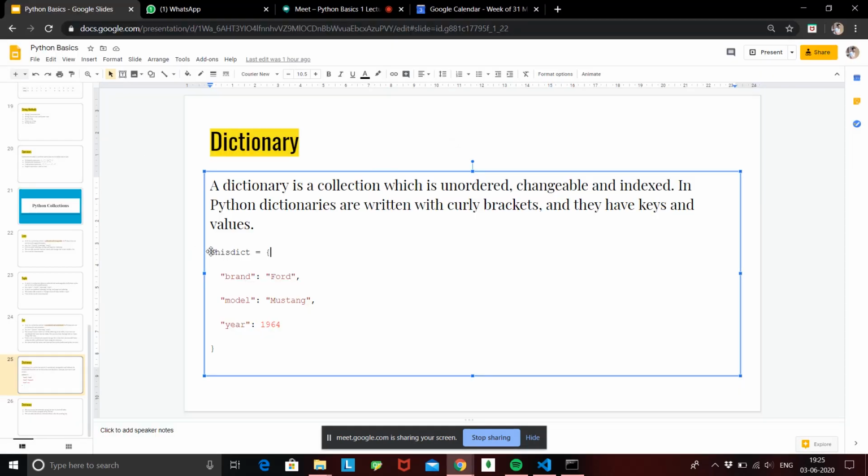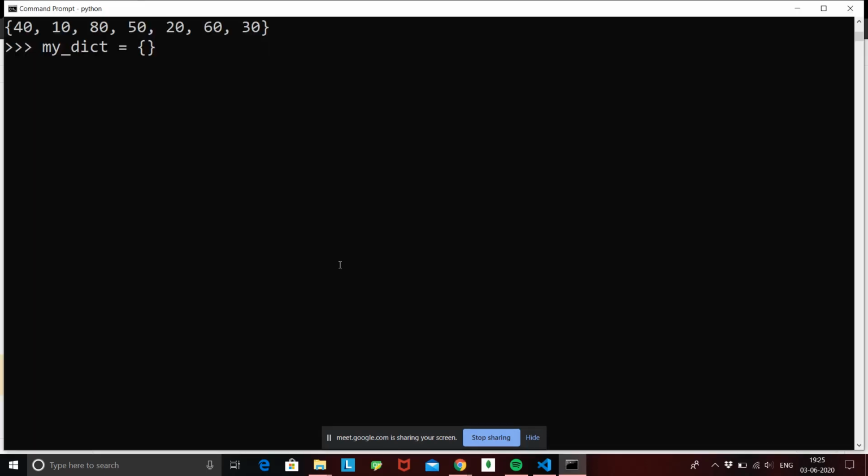We'll have a dictionary name equal to curly braces, then we'll write a key and a colon and assign a value to it. Suppose I write a key called name. Using colon I can assign the value to it. Fine. Now this is done. Even I can have a dictionary having a single key value pair. Suppose I want to add another key value pair, I'll use a comma.